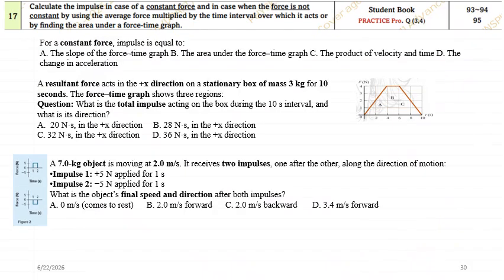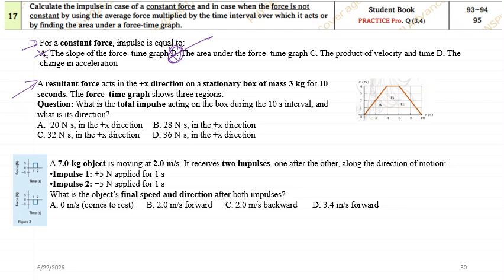Okay, now look at, this is another question. For a constant force, impulse is equal to, for a constant force, impulse, how do you calculate? The slope of the graph? No, slope is not the impulse. The area under the graph, yes. Area of the graph will give the impulse.